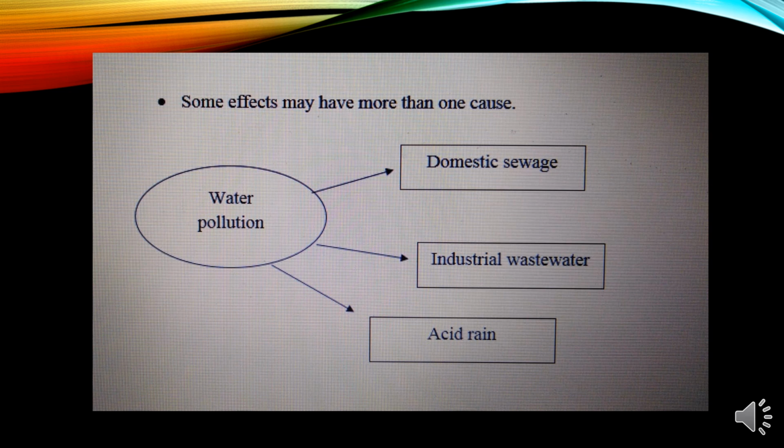Water pollution is an effect, but it has many causes. There are many reasons that lead to water pollution, such as what? Domestic sewage, industrial water waste, and acid rain. These three causes lead to the same effect, which is water pollution.